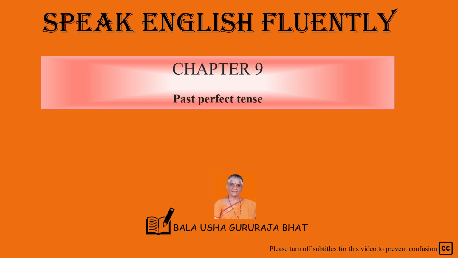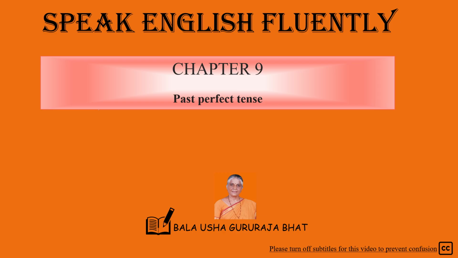The train had left, past perfect tense, before I reached the station. So, had left is past perfect tense, reached past tense. So, the action train had left already, that is the first action. Second action is I reached the station. My mother had cooked the food before the guests arrived. So, had cooked, past perfect, is the first action, and arrived, that is past tense, the second action.